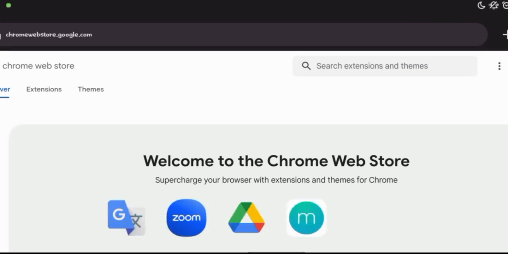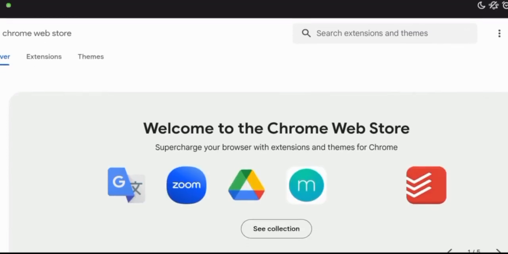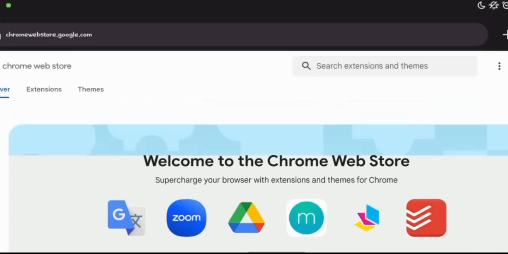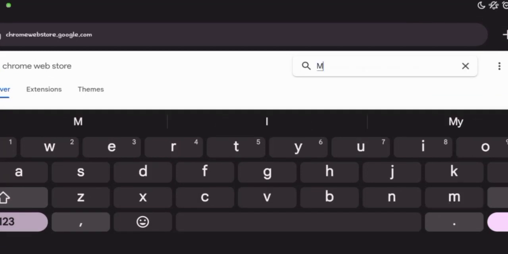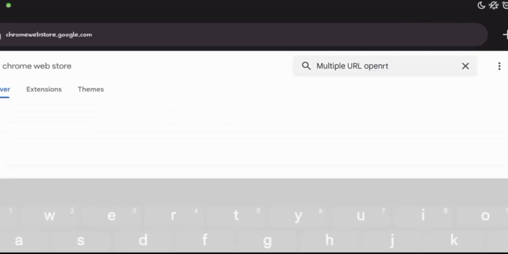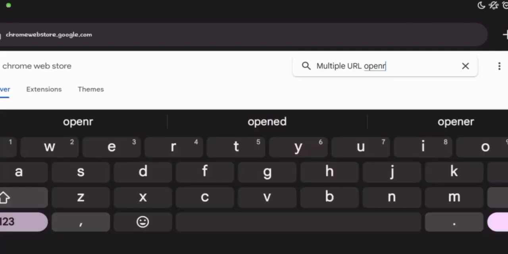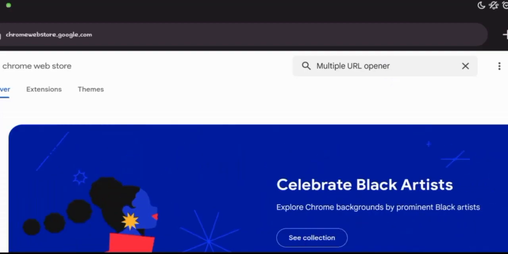On this web store guys, you want to add some cool extension, and you want to click on the search icon at the top of the screen, which you can see in this section. Select that, and type in the multiple URL opener. If you search for that, this is a very cool extension that opens a URL multiple times or multiple URLs in a sequence.